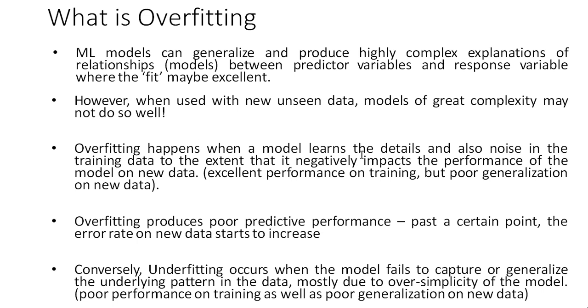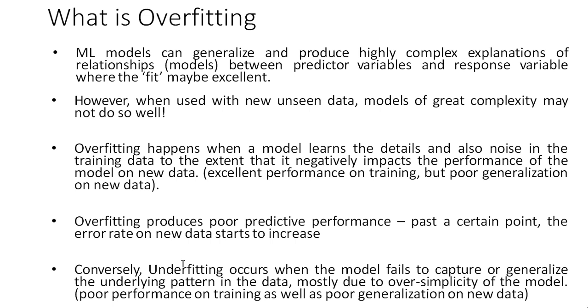Overfitting happens when a model learns the details and also the noise in the training data to the extent that it negatively impacts the performance of the model on new data. Which means, as I said earlier, excellent performance on training but poor generalization on new data. So overfitting produces poor predictive performance, which is testing performance. Past a certain point, the error rate on the new dataset starts to increase.